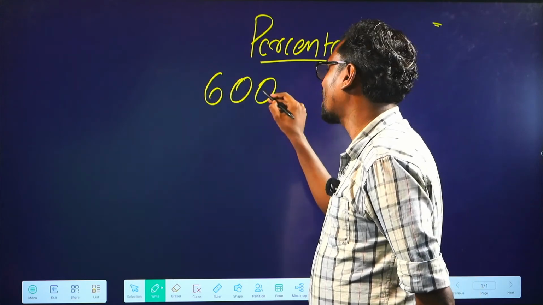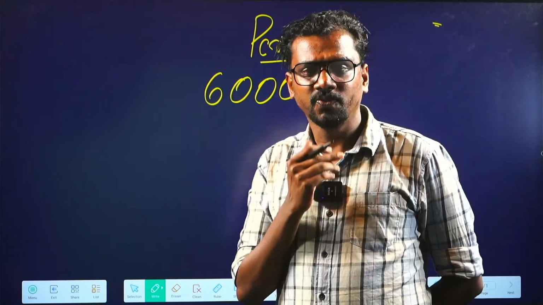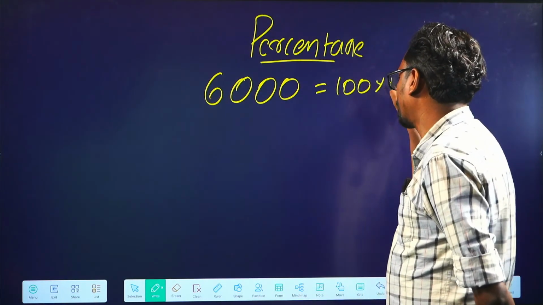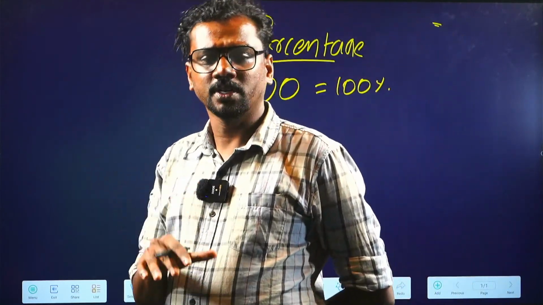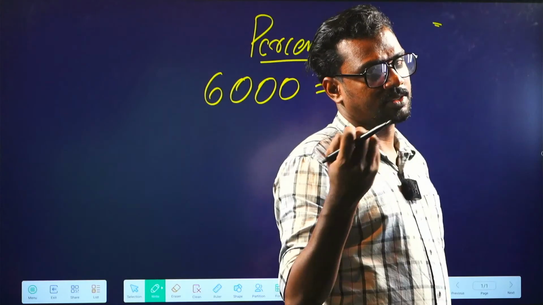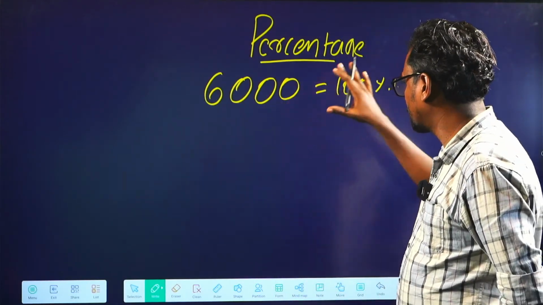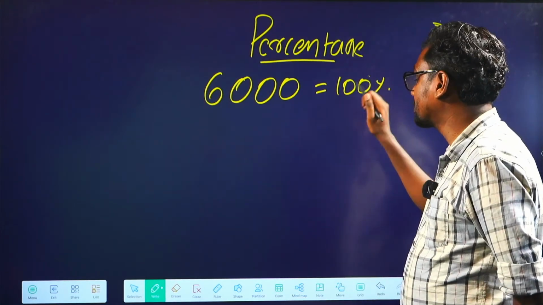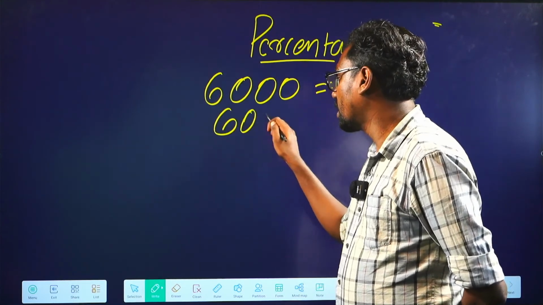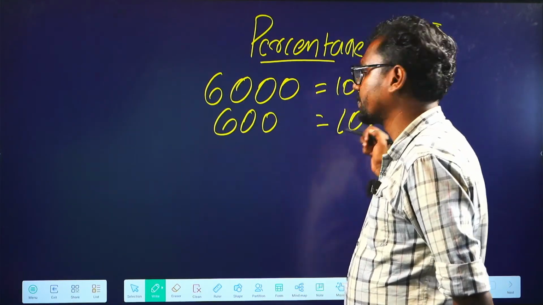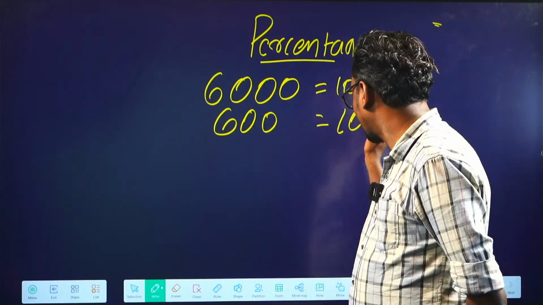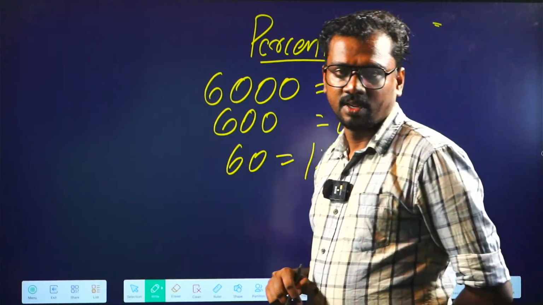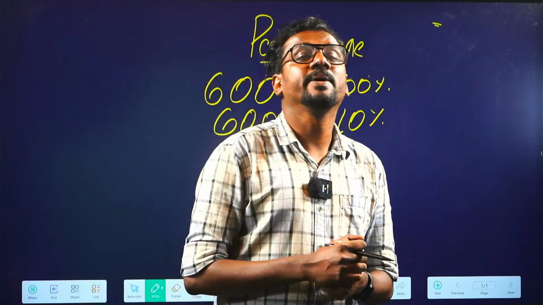imagine if 6,000 is the value given. If 6,000 is a value given, we can say 6,000 is 100% of the original value. Which means if in a particular question they have given you 6,000 as a mark, we can say 6,000 is 100%. So what will be 10%? It's very easy. We cancel a 0 from both sides. We can say 600 is 10%. And how to find 1%? We can again cancel a 0 from both sides. 60 is 1%.